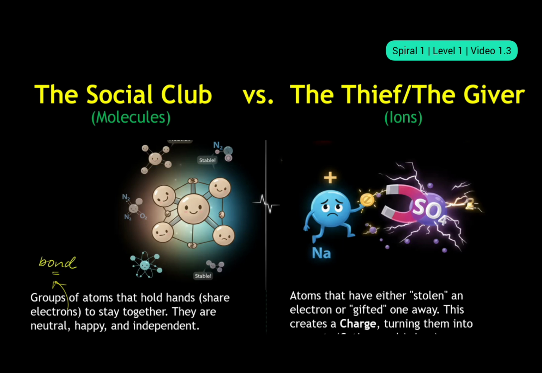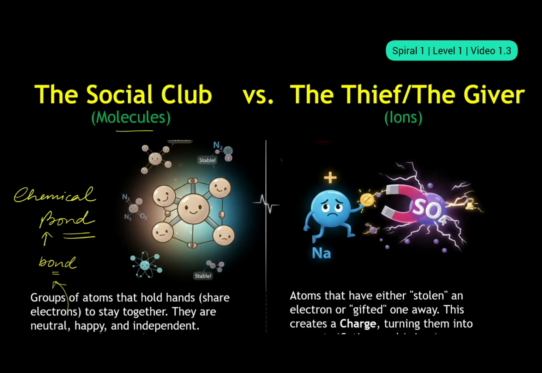And to be more specific, in our chemical world, this bond is known as chemical bond, about which we will study a lot of things in the upcoming videos. All right. So molecules are the social clubs. They always prefer to remain in groups holding each other's hands. That is by sharing electrons. That is by forming the chemical bonds. And they are usually neutral, happy, and very independently existing species.